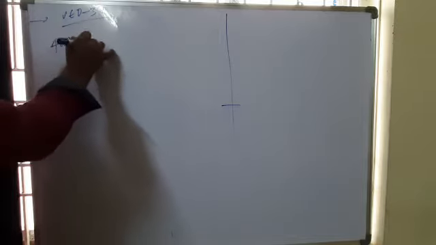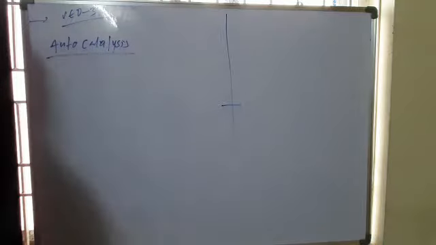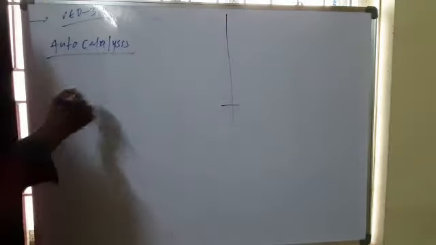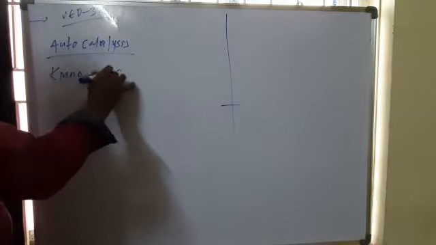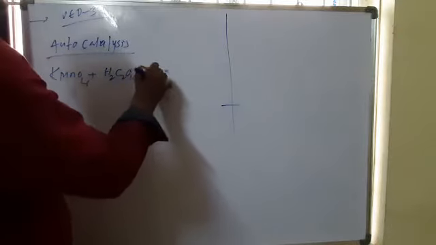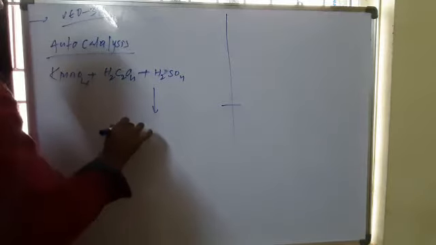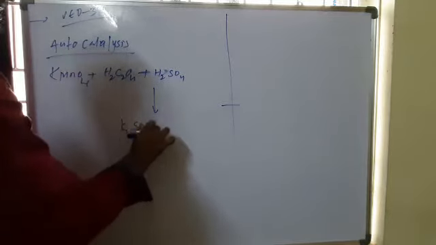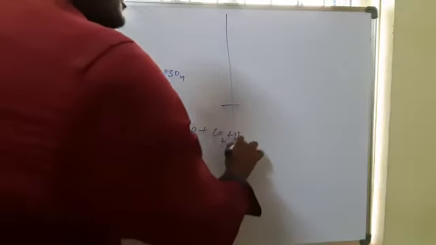Autocatalysis. Autocatalysis means that in some chemical reactions, one of the formed products acts as a catalyst. For example, the oxidation of oxalic acid by potassium permanganate, K2 in the presence of sulfuric acid. It forms potassium sulfate, manganese sulfate, carbon dioxide, and water.